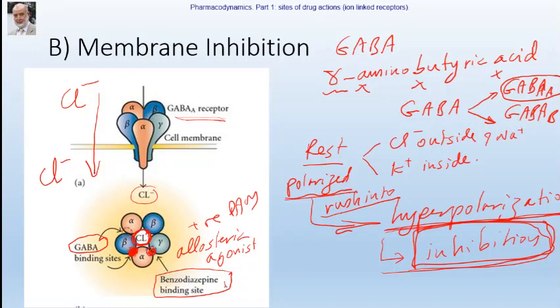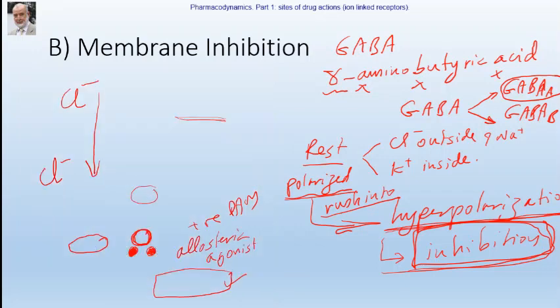Therefore, what does benzodiazepine do in this case? It opens the receptor. It increases the frequency of opening of the chloride channel. That's why it potentiates the effect of GABA on the orthosteric receptor. So these are the two possibilities which can take place due to change in the excitability of the membrane by opening of ion channels.